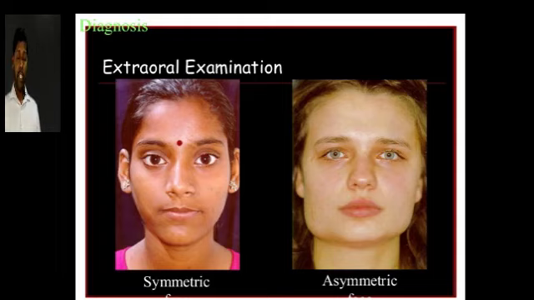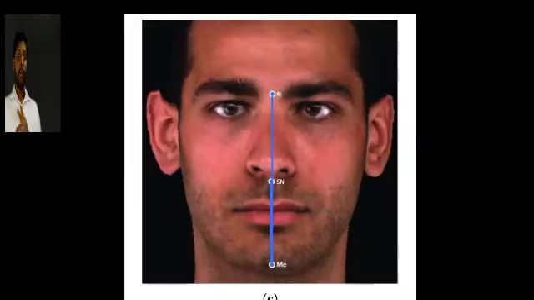For seeing facial profile, you will know 3 points like glabella, which you can see between the eyebrows, and the most anterior point of the chin, that is soft tissue point A or B. So soft tissue point A is the deepest curvature in the upper lip, which is also called the philtrum. So this is the second point. So starting with glabella, second one is the soft tissue point A, that is deepest curvature in the upper lip, philtrum, and the third point is the soft tissue point B, that is the most anterior point of the chin,